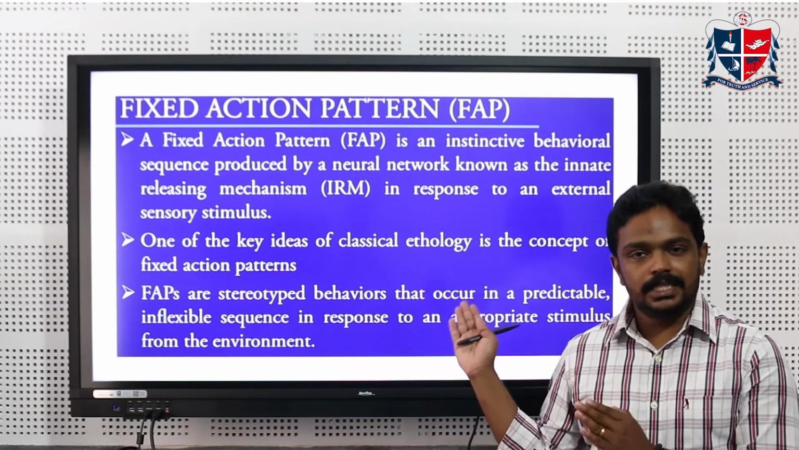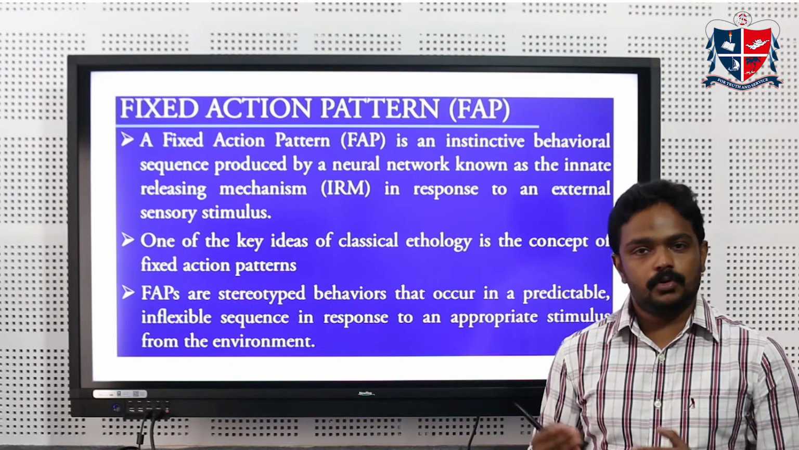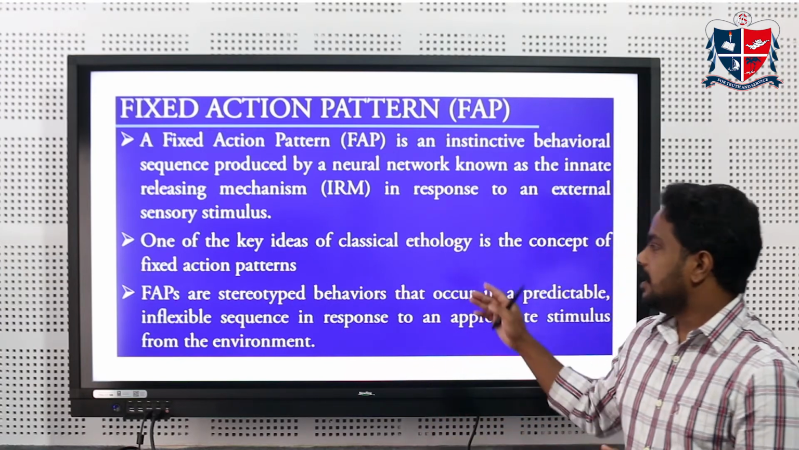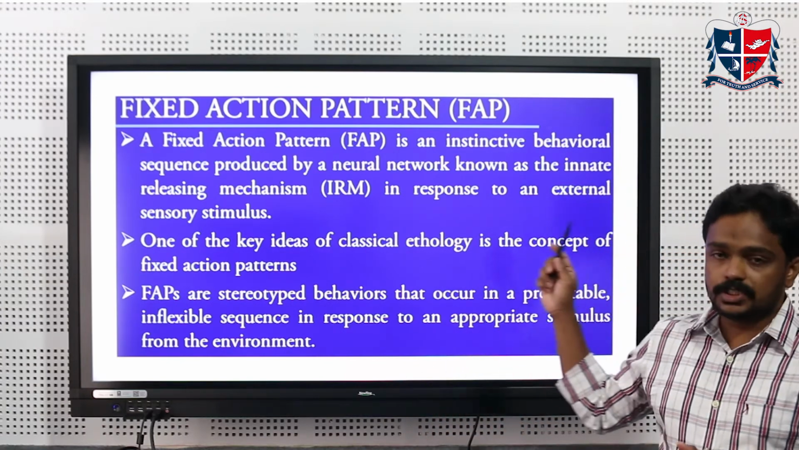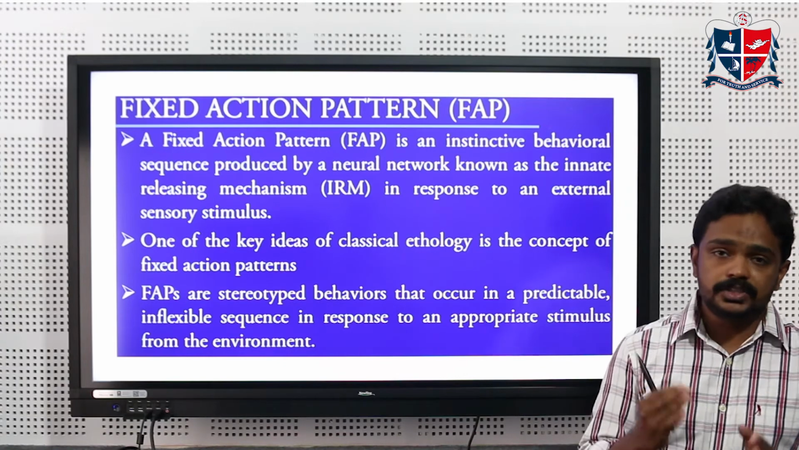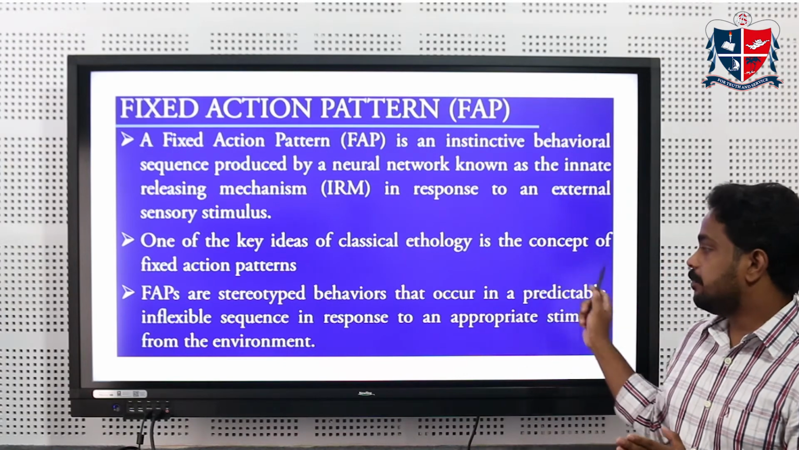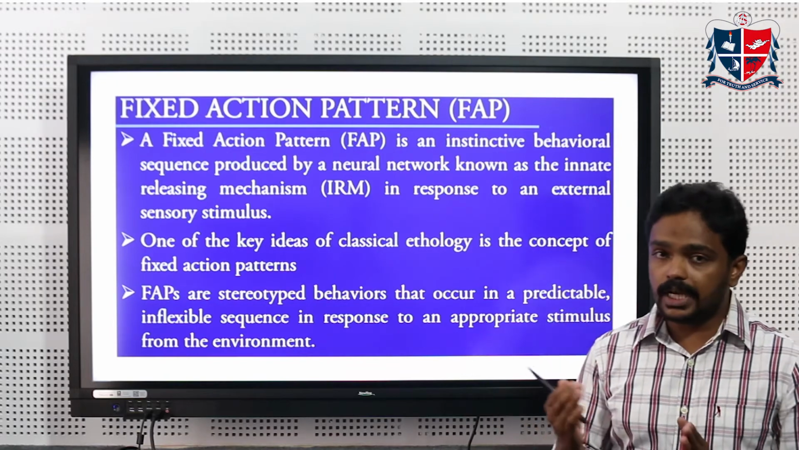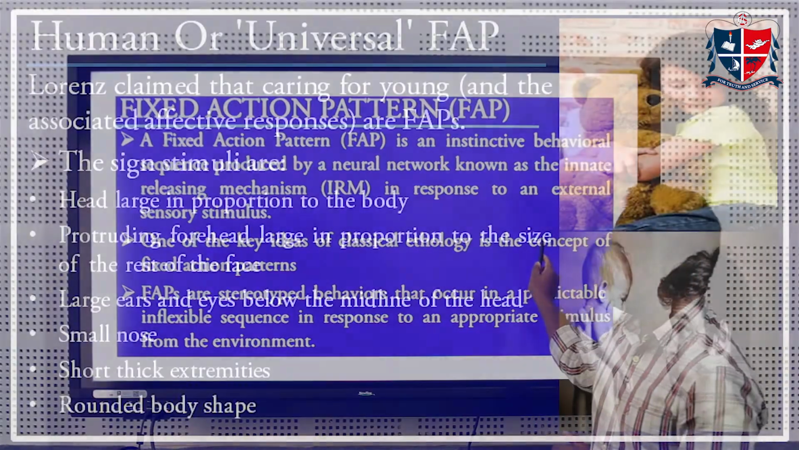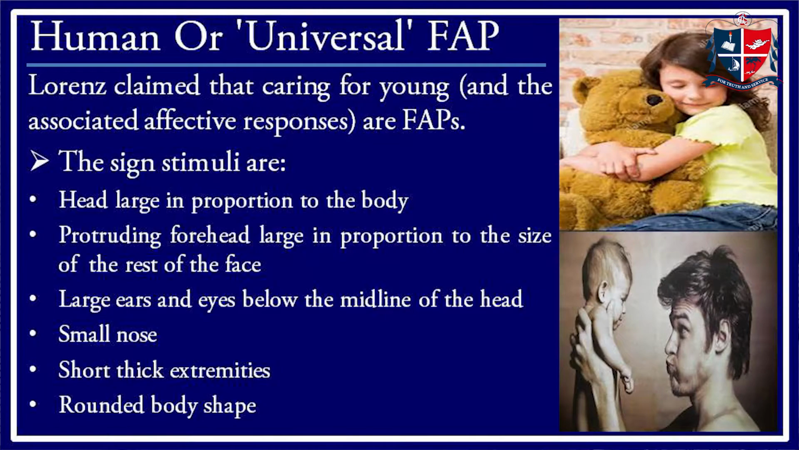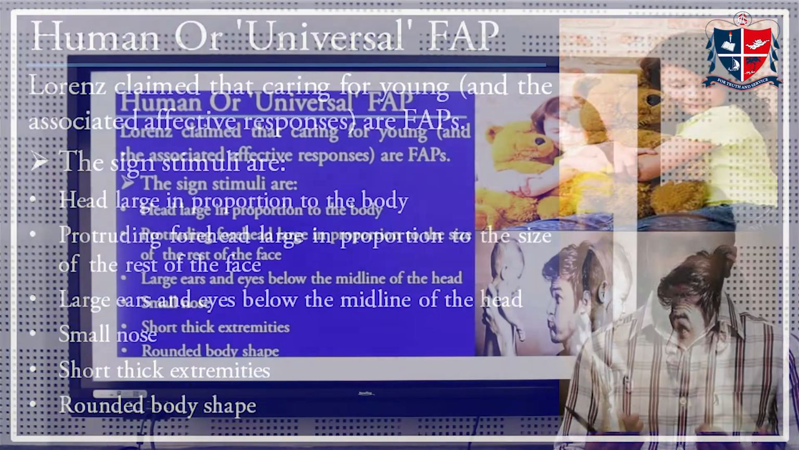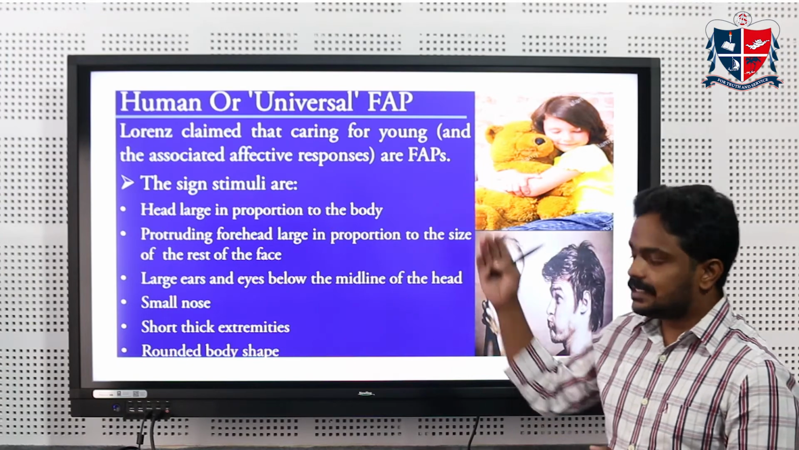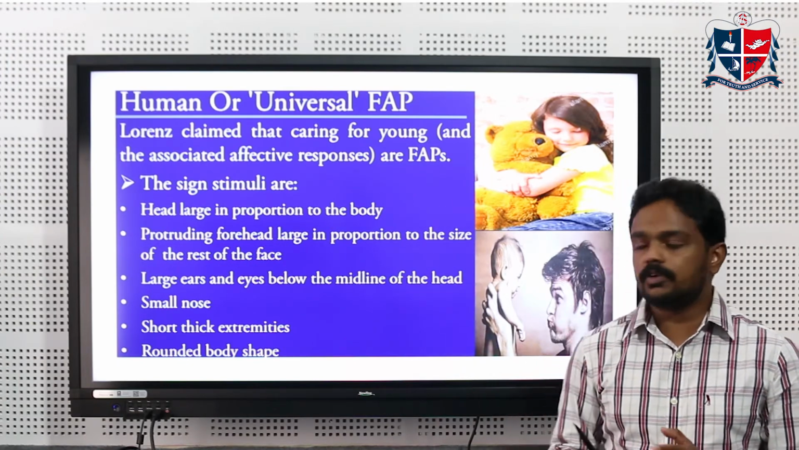Any human seeing such a baby will never react in an aggressive manner. They always follow the same pattern. So one of the key ideas of classical ethology is the fixed action pattern: stereotyped behaviors that occur in a predictable, inflexible sequence in response to an appropriate stimulus from the environment. Going on to the next slide, if we see a baby like that, there's a human universal fixed action pattern. That's the main contribution of Lorenz.